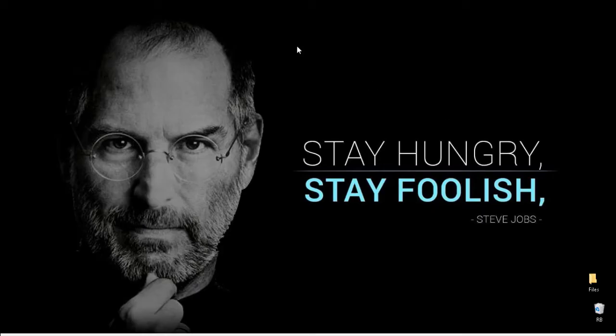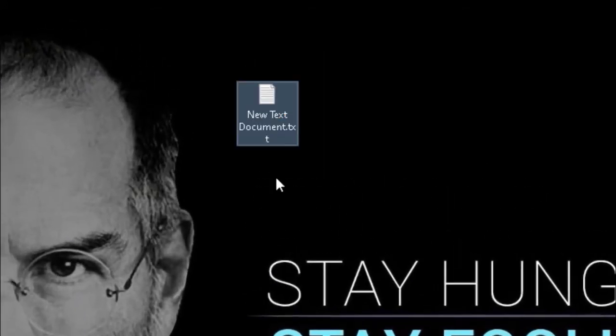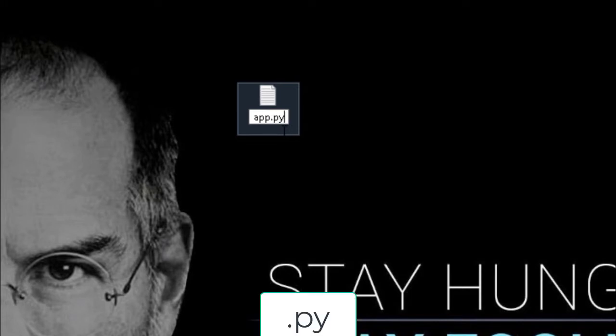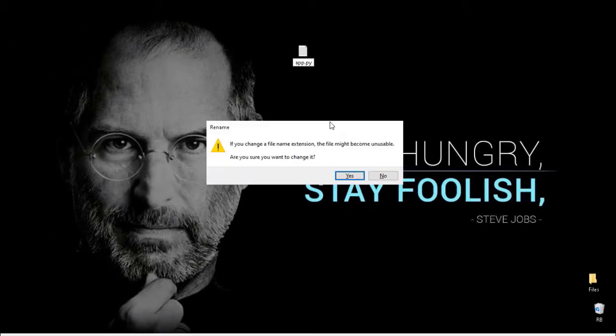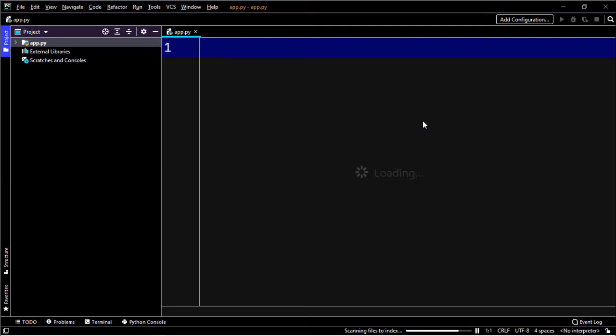And try creating a file like a txt document and rename it to something called app. App is good. And change the txt to .py. That's an extension for Python. You have to right click it. Yeah, you want to change it? Yes, I want to change it. So there we go. Our beautiful icon is appearing here. When you open that, PyCharm opens. Look, it already opened everything we want. It created a Python file and we are good to go.